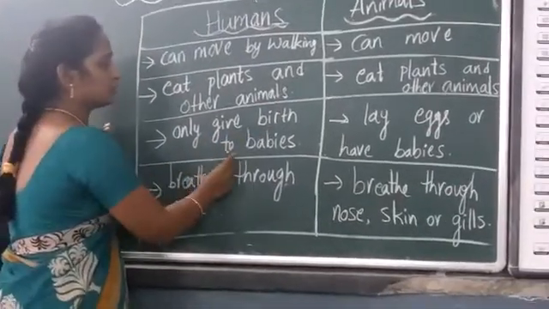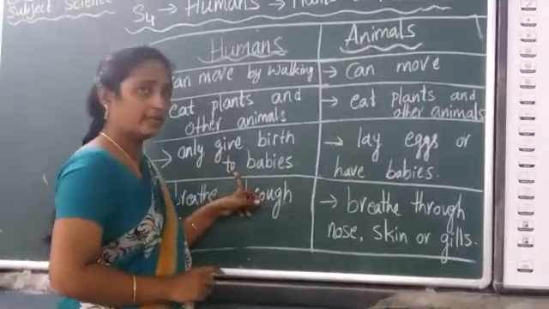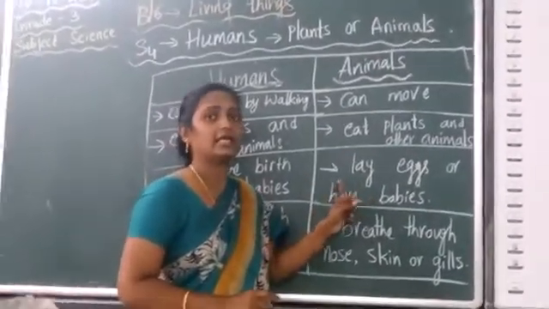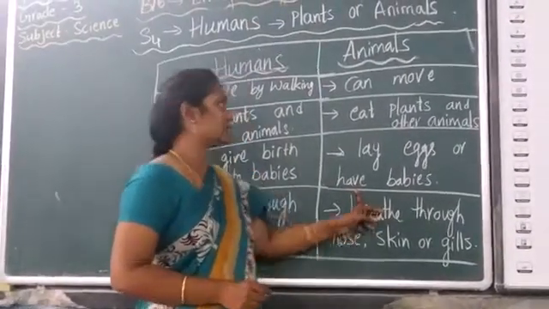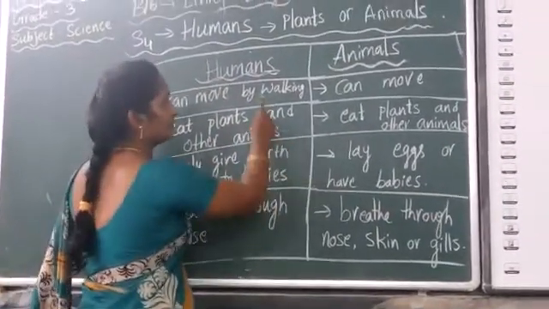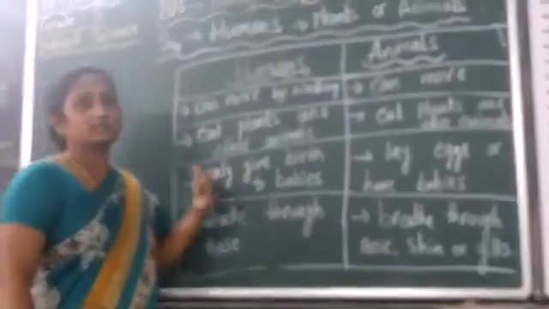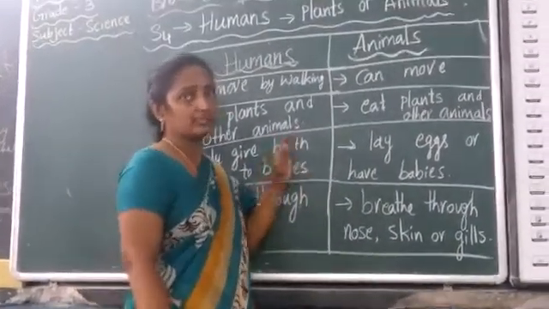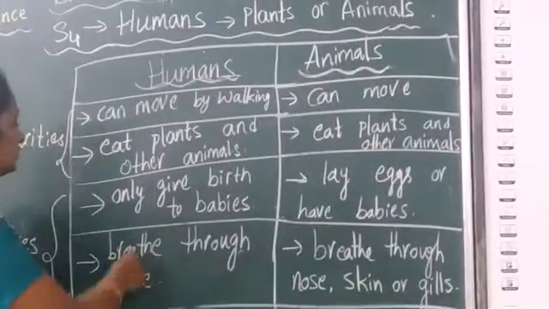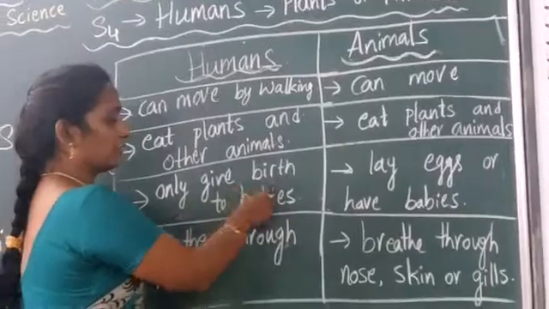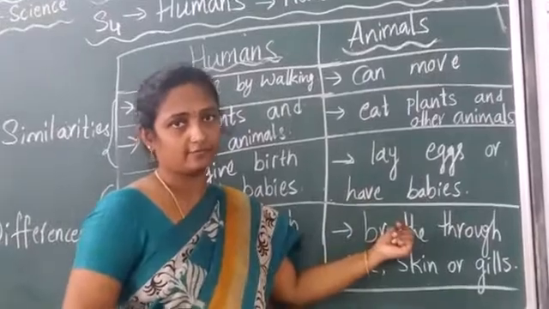And they only give birth to the babies. Humans will only give birth to babies, whereas animals, they lay eggs. And also some animals directly give birth to babies. So here, this is the difference between humans and animals. Whereas plants, they make seeds. With the help of seeds, they make another plant. So this is the difference: humans only give birth to babies, some animals lay eggs and some animals have babies.